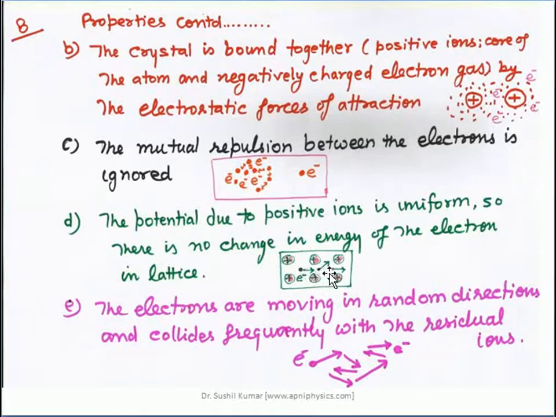Residual ions, here I have considered the case of the sodium ion. So the core of the sodium ion, except for the valence electron, is the residual ion. The rest of the atom is known as the residual ion.